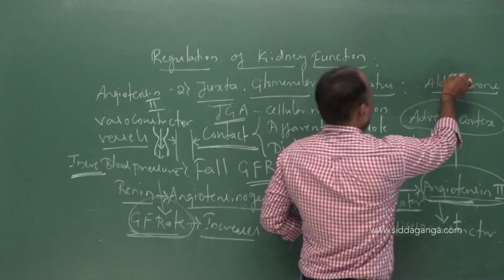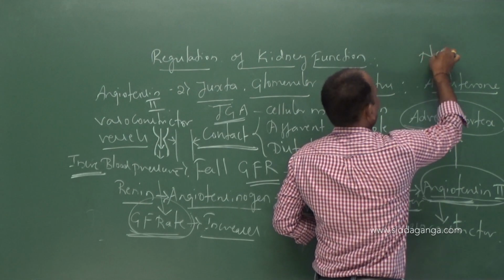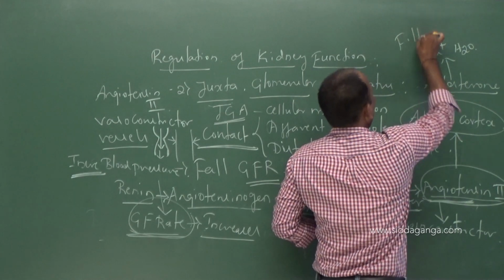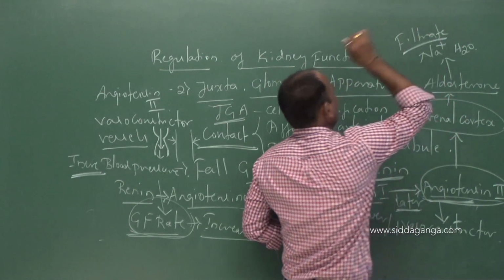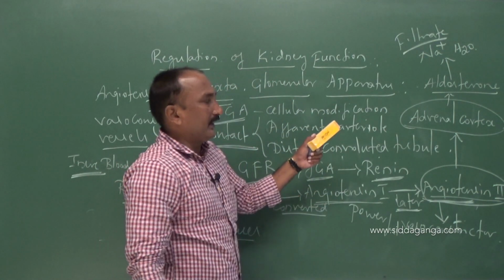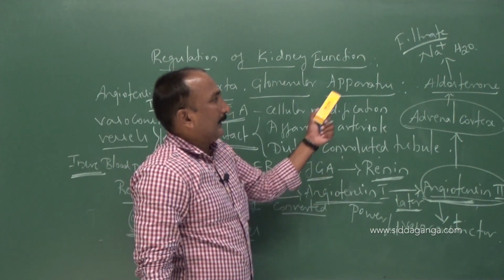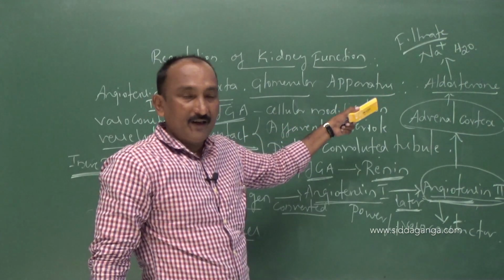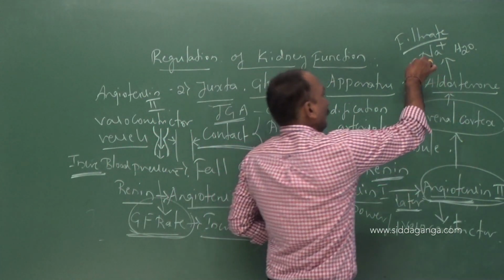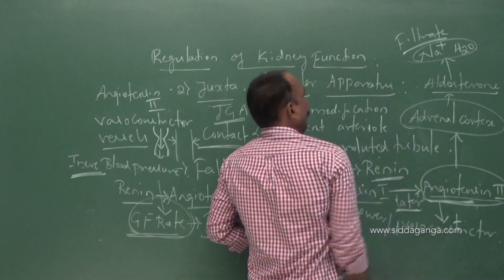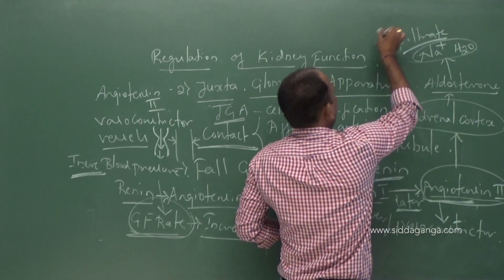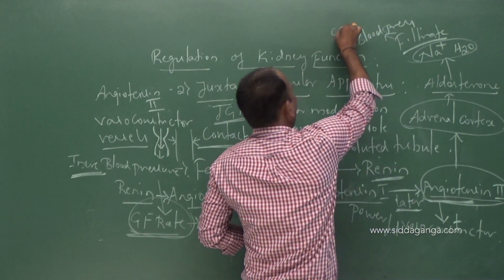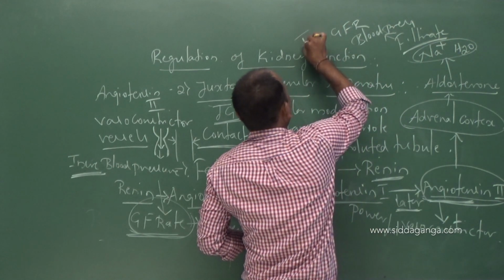Such aldosterone can reabsorb sodium and water from the filtrate of the nephron. So what is the responsibility of aldosterone? It reabsorbs sodium and also water from the filtrate. As a result, the blood pressure as well as the GFR will be increased.